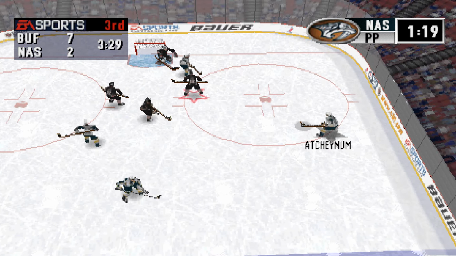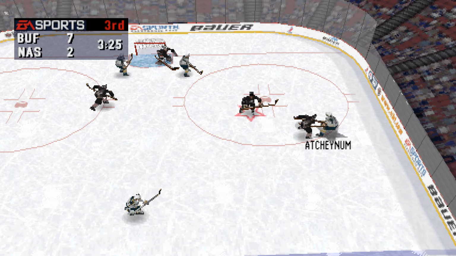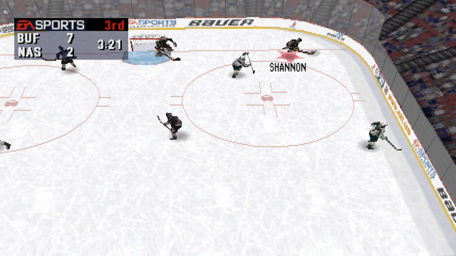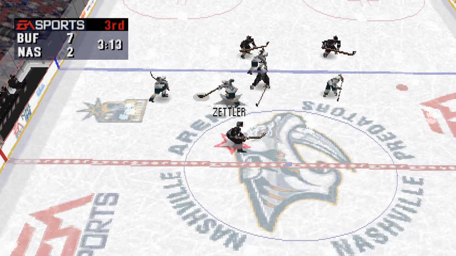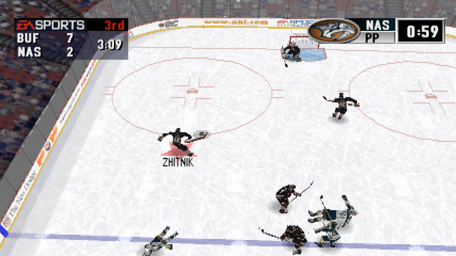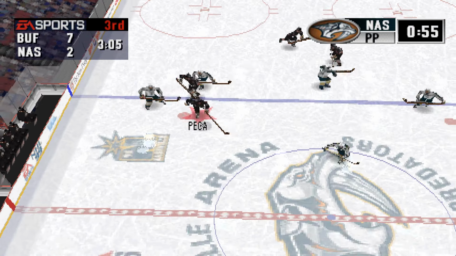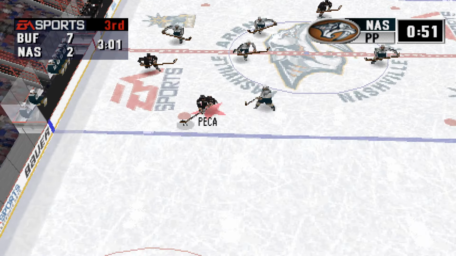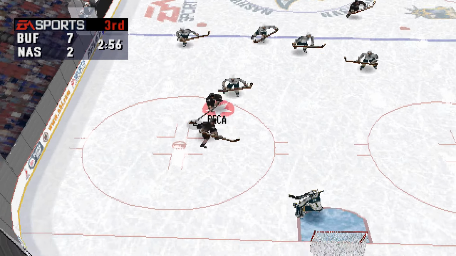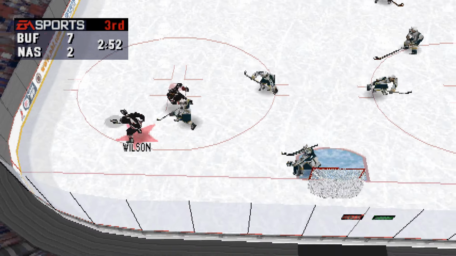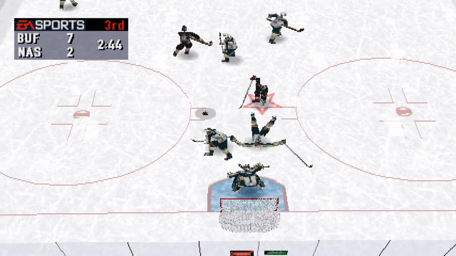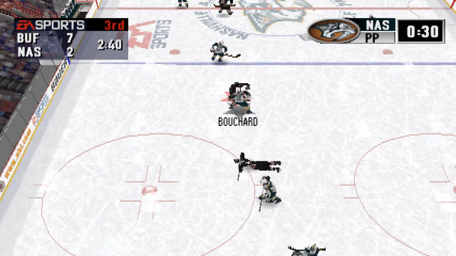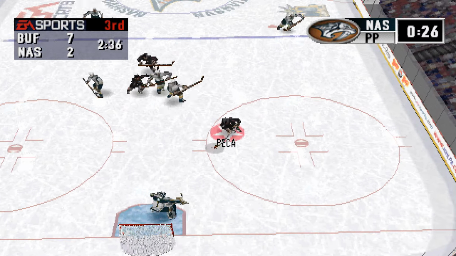To Achinum. Time runs out on the penalty to Wilson. Buffalo has fresh legs on the ice. To Pekka. Belted and knocked down by Achinum. Zhitnik gets the puck to Pekka. Moves in. To Wilson. Wilson winds up. He shot it. The puck's knocked loose by Zhitnik. You gotta keep your head up.